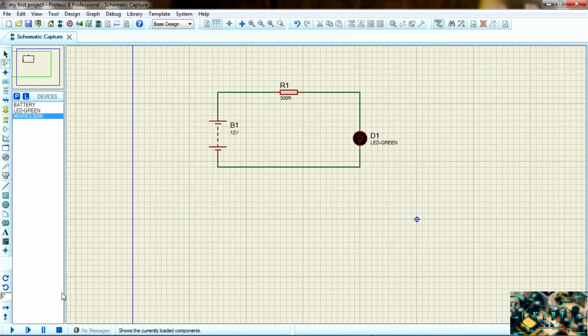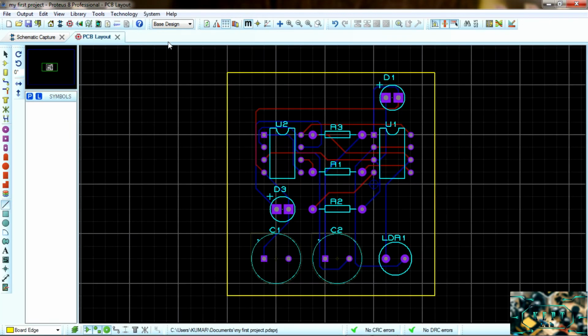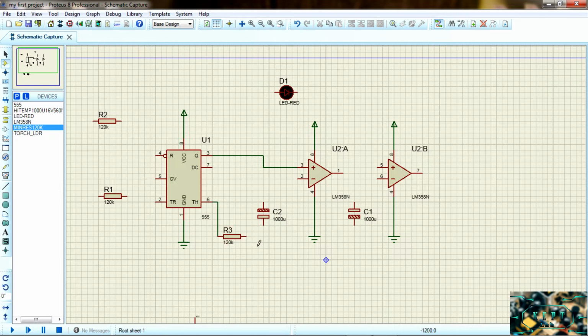In the bottom section there is a play button, so you can press the play button. It automatically starts the simulation. It has a powerful simulation engine, so in real time you can see what happens in the circuit. And also if you want to build the circuit, you can go for the next level, that is called PCB designing. When you connect the circuit in the schematic diagram, it automatically captures everything that you are connecting from one point to another point.